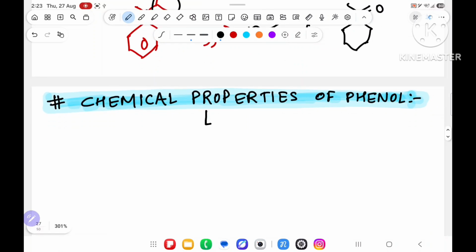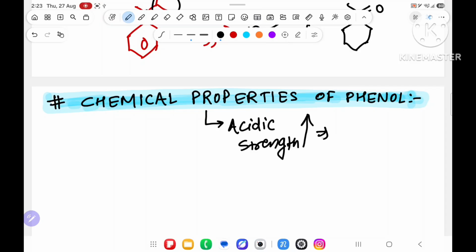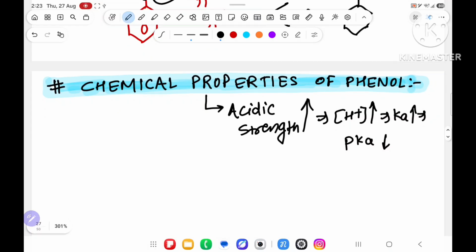Before seeing the chemical properties, you already know that if I have to check the acidic strength of anything, acidic strength increases when H plus value increases, when Ka value increases, and when pKa value decreases. When pKa value decreases, acidic strength increases. The lower the pKa value, the more the acidic strength. Just wait, you will understand it.